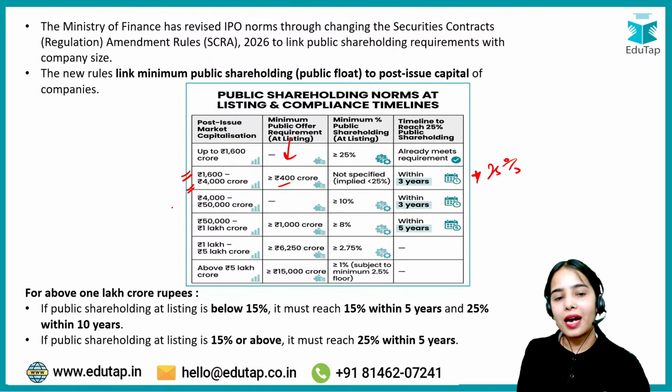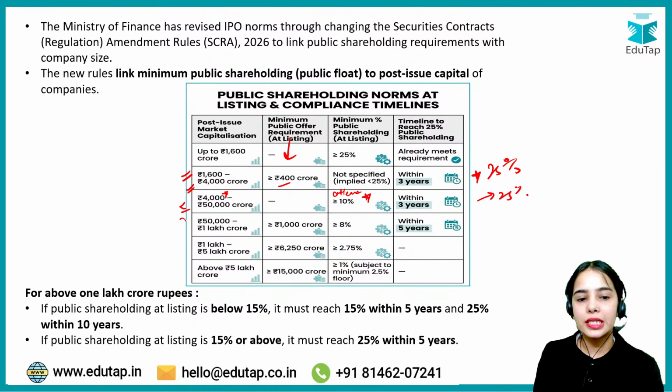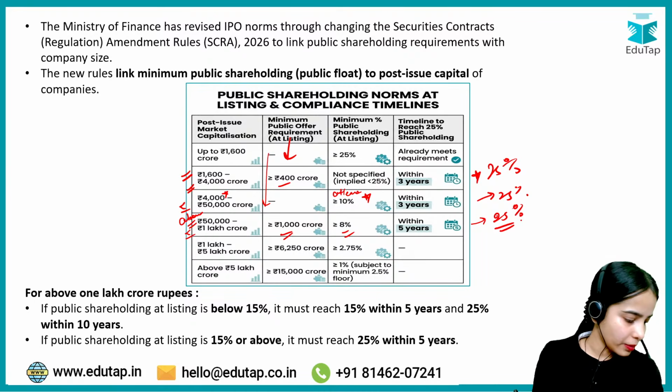If the post-issue market capitalization is above 4000 crore but less than or equal to 50,000 crore, they need minimum public shareholding of at least 10% and within 5 years they have to meet 25%. If the post-issue market capitalization is above 50,000 crore but less than or equal to 1 lakh crore, they need to provide a minimum public offer of at least 1000 crore and at least 8%, and within 5 years they have to reach 25%. Okay.